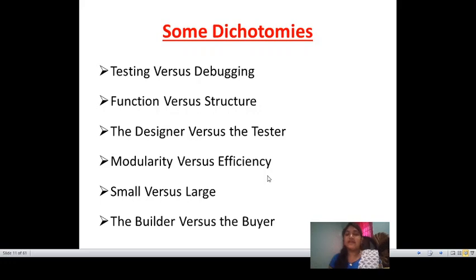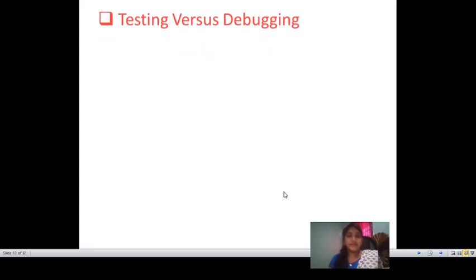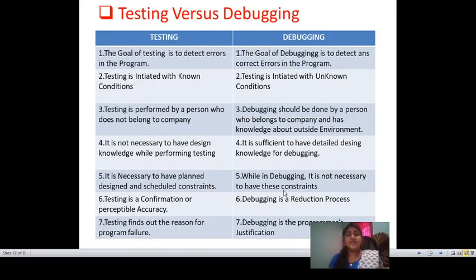Dichotomies means differences, like between testing and debugging, or what is functional and what is structural. So how can we vary one from the other: testing versus debugging, function versus structural, designer versus tester, modularity versus efficiency, small versus large, builder versus buyer. The first one is testing versus debugging. There are seven differences.